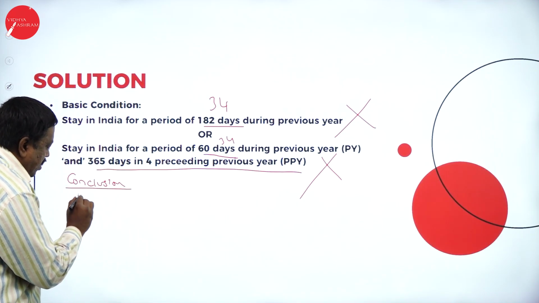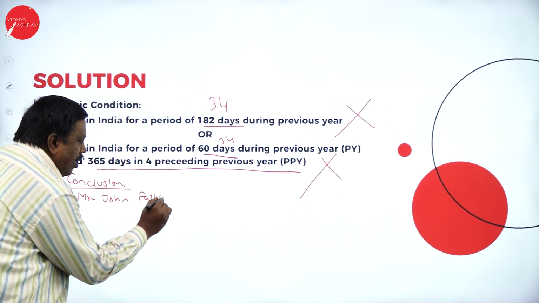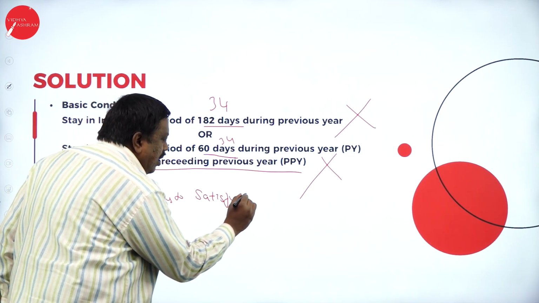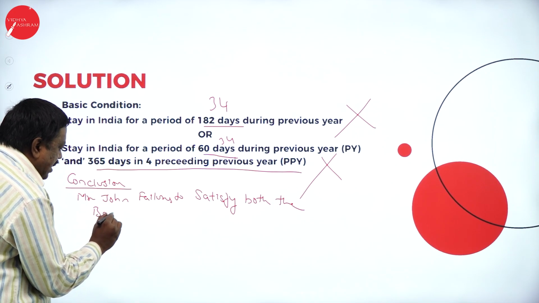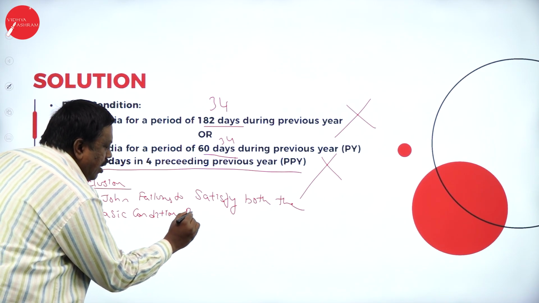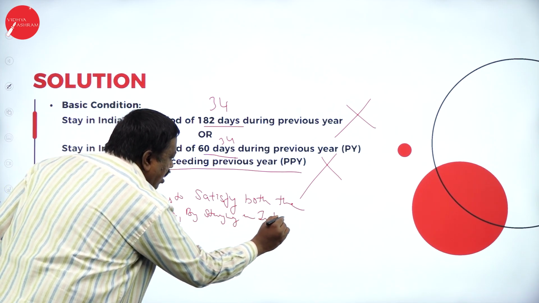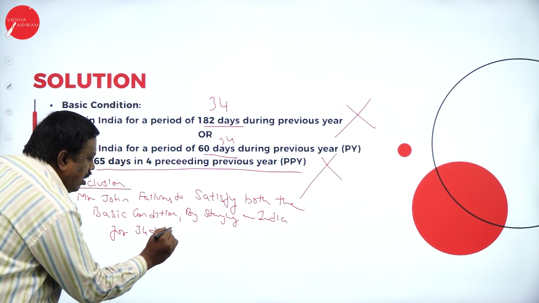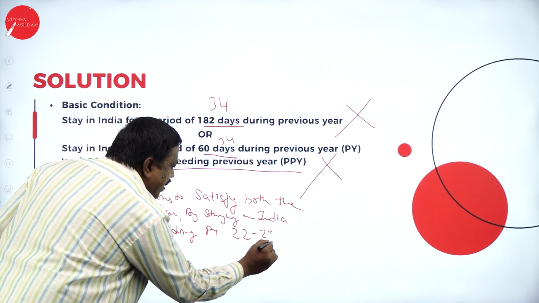So write here, Mr. John fails to satisfy both the basic conditions by staying in India for 34 days during previous year 2022-23.